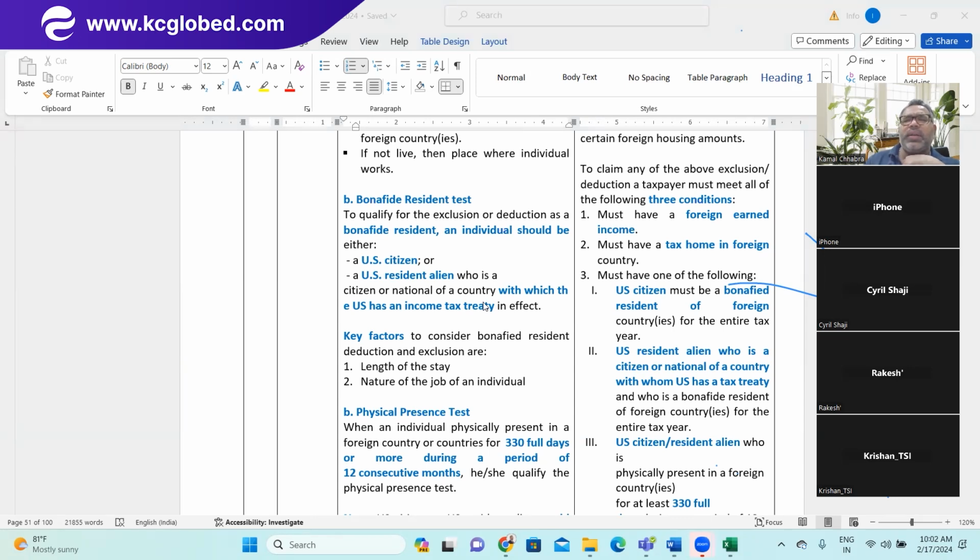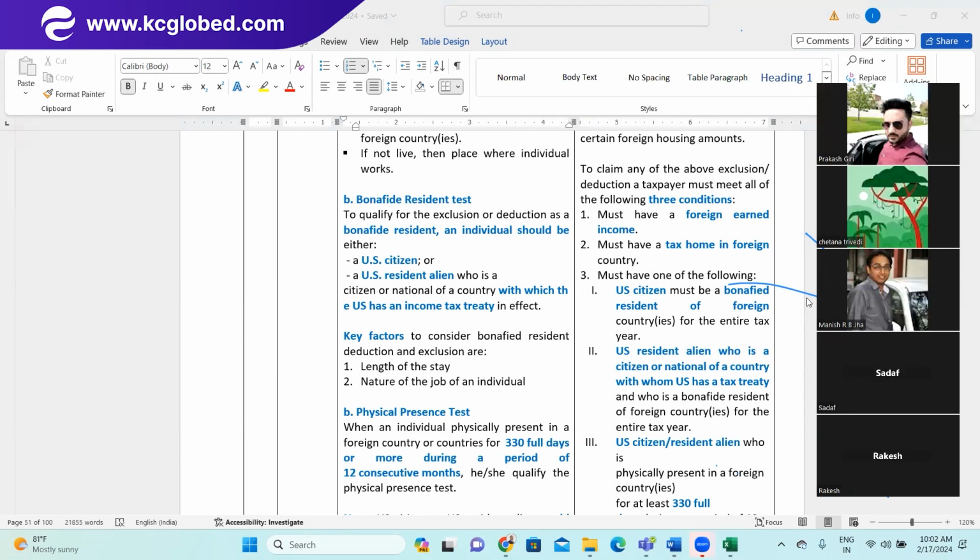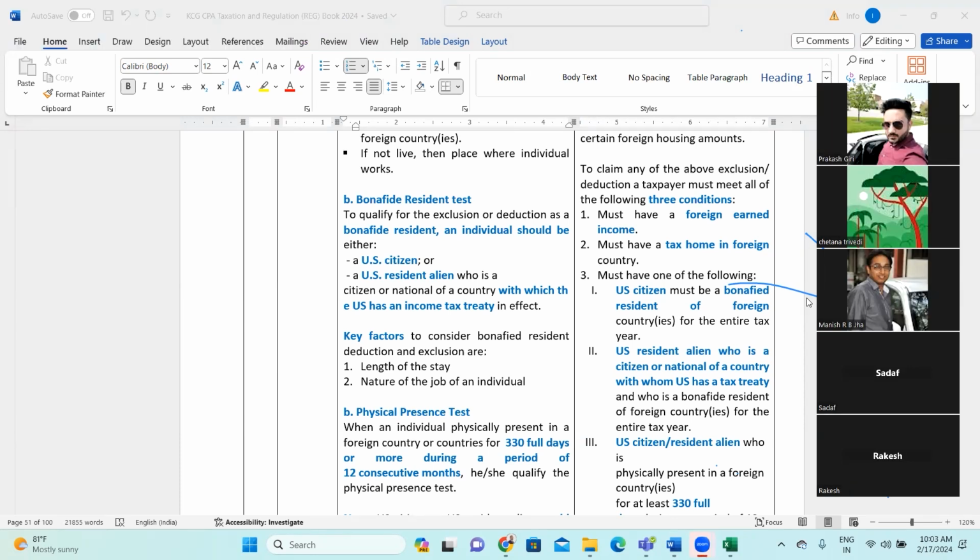Why only citizen and resident alien? Because for a non-resident alien, income outside the United States is not taxable in the United States. Only for a citizen and for a resident alien, the income outside the United States of America is also taxable in the United States of America. That is the reason there are two points only, citizen and resident alien, right?